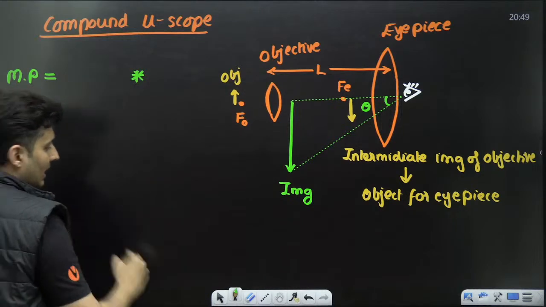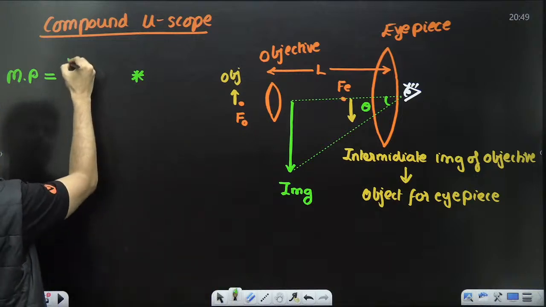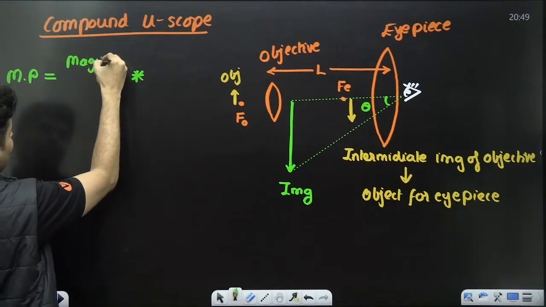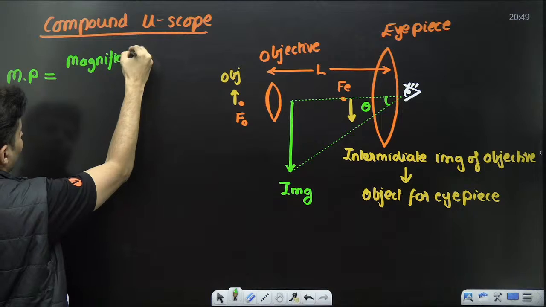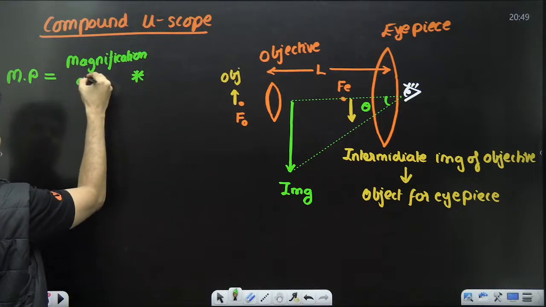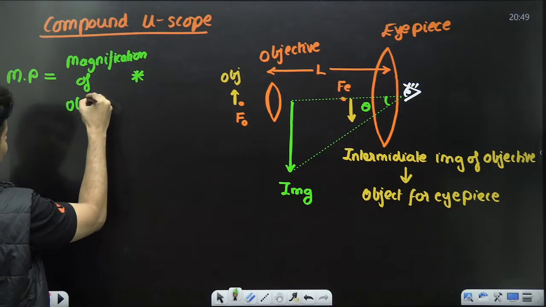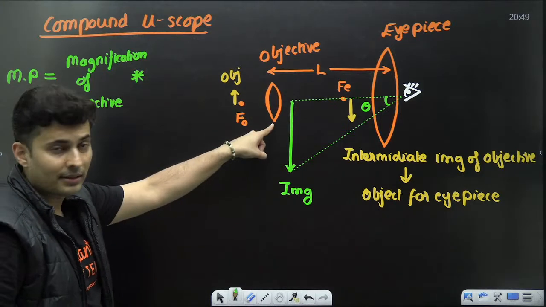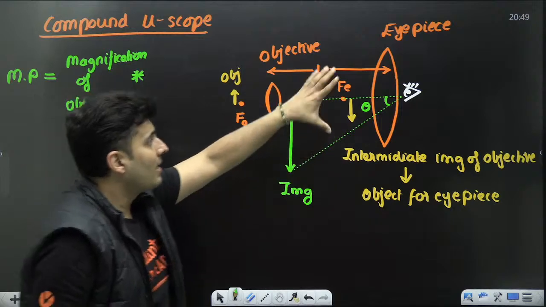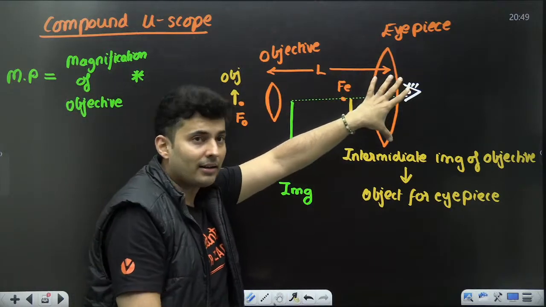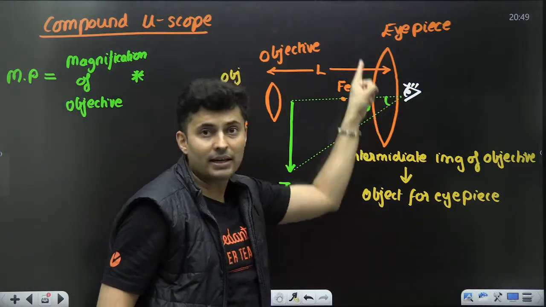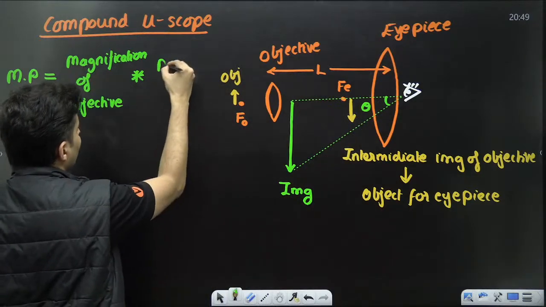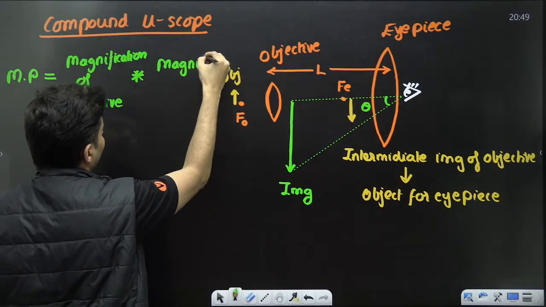First term is magnification, not magnifying power, magnification of objective, that is this one, multiplied by magnifying power of eyepiece.